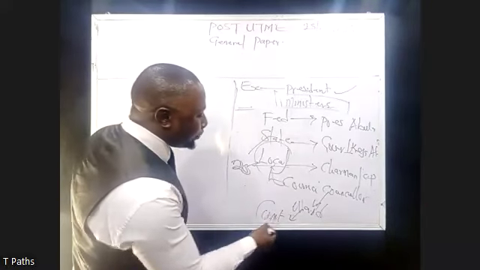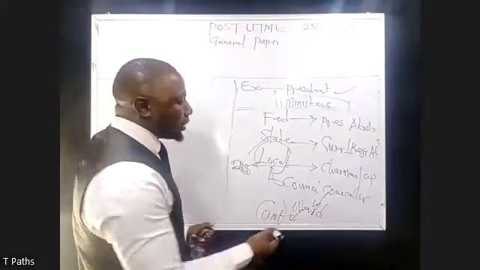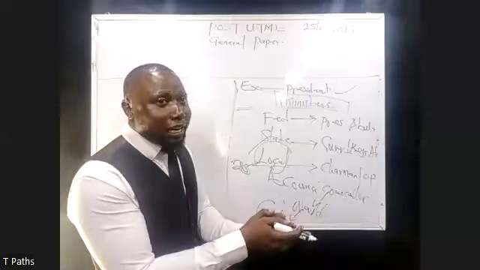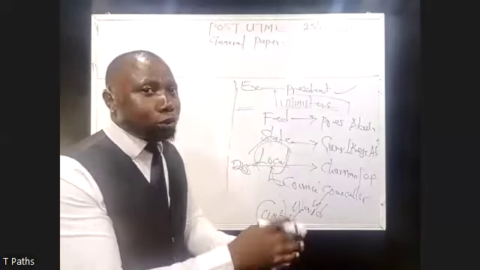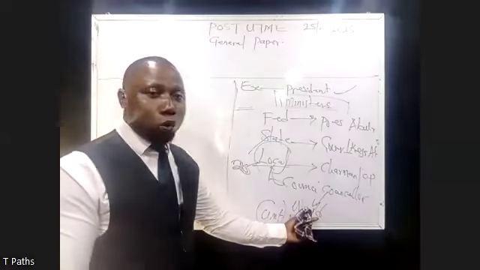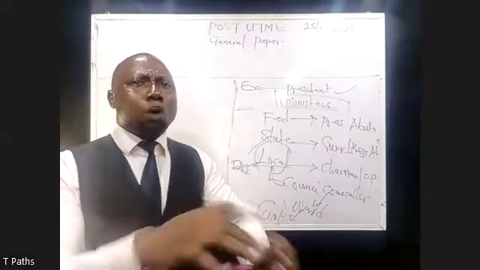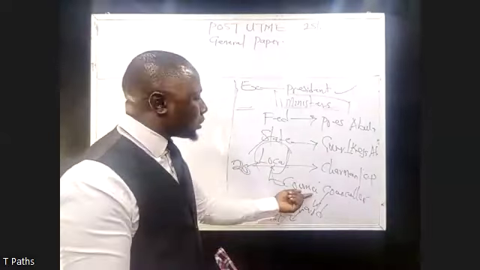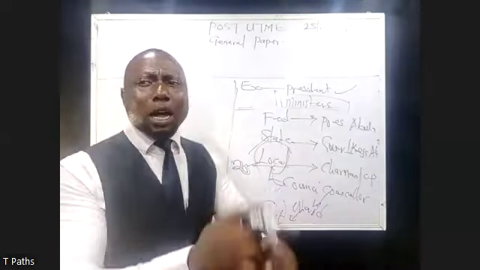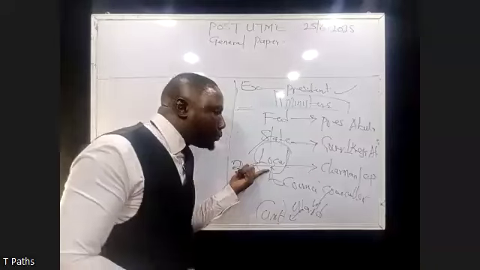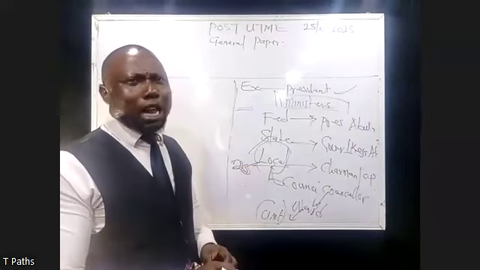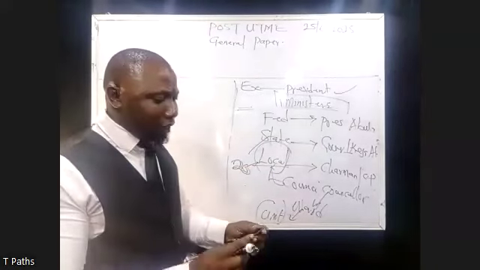But there is no post under this unit. It's different units that come together to form a ward, right? Now, different wards come together and form a local council. And different local councils come together and form the local government. But let me break it down properly so that you understand it very, very well.